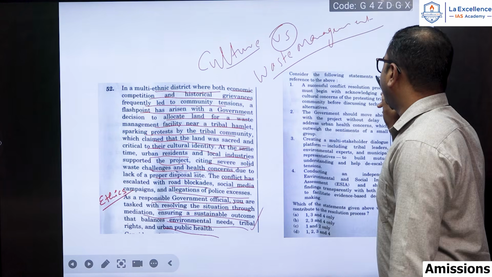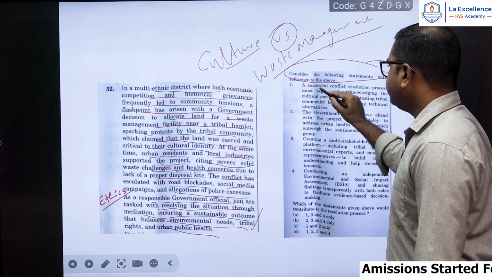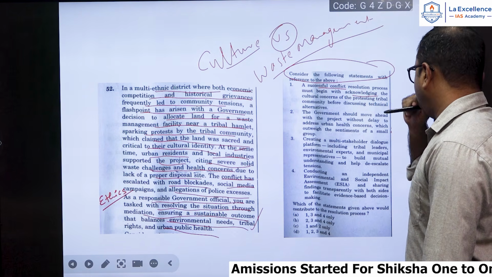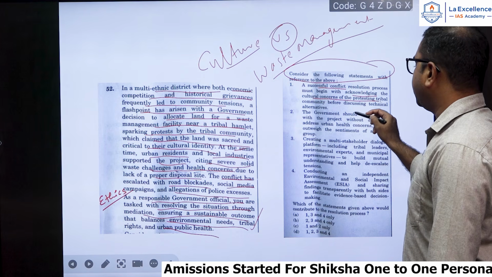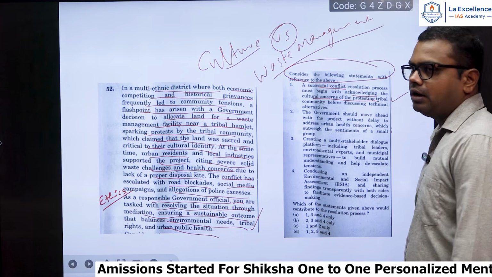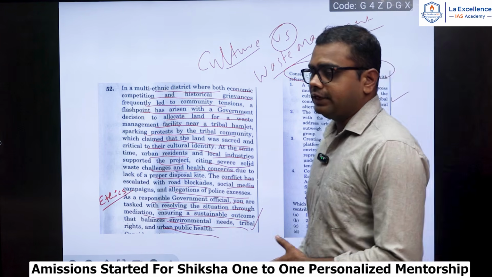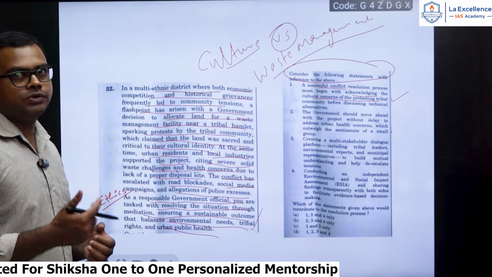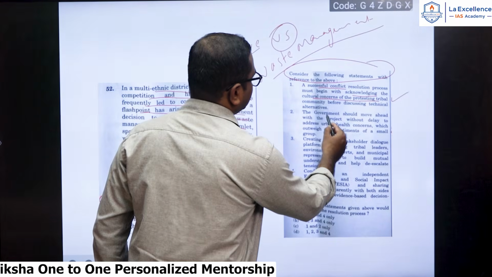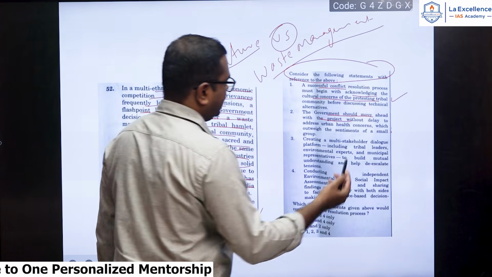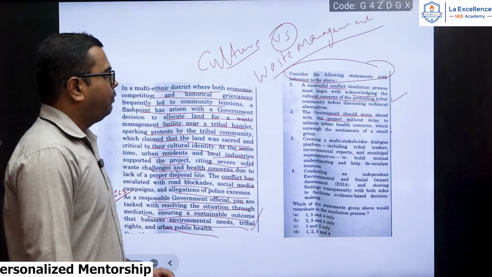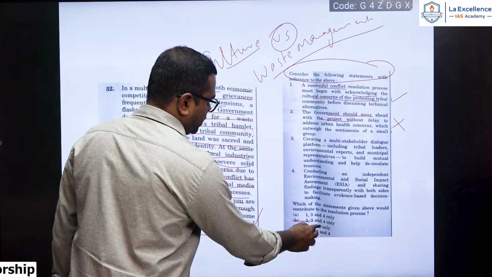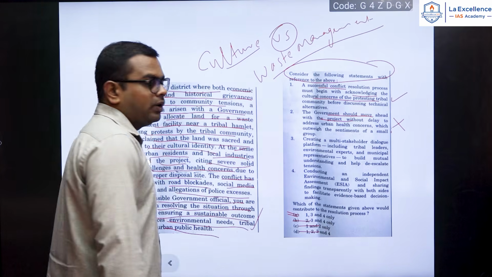So consider the following statements with reference to the above. First: a successful conflict resolution process must begin with acknowledging the cultural concerns of the protesting tribal community before discussing technical alternatives. Yes, as the person in charge, you will have to consider the needs and demands of each and every one. You need not just go with the majority. Second: the government should move ahead with the project without delay to address urban health concerns which outweigh the sentiments. It is not the right statement here. So 2 is wrong. If 2 is gone, you are left with only 1, 3 and 4.